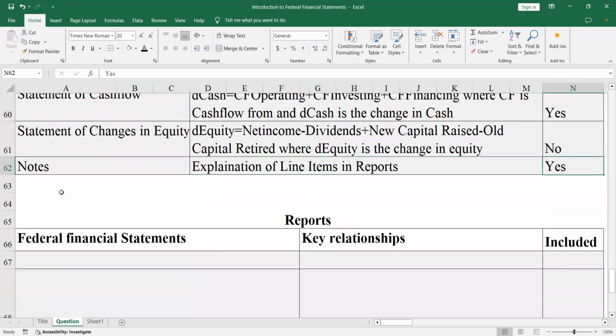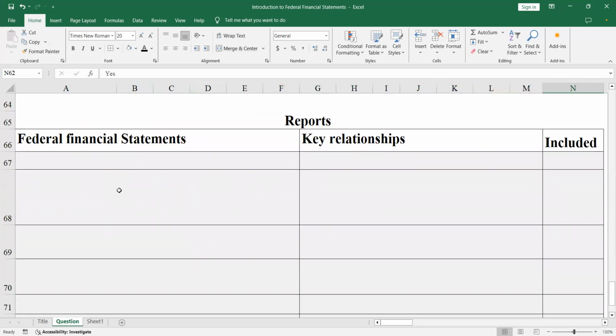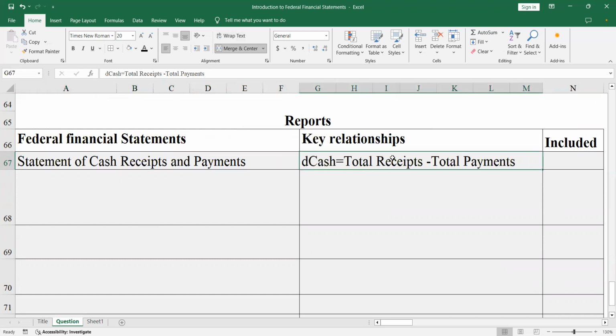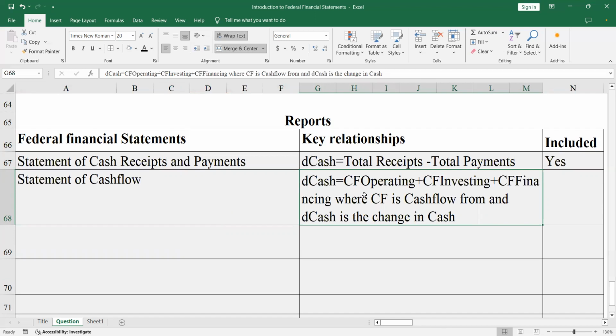So if the notes are given, what are actually the things in the federal financial statements? We have the statement of cash receipts and payments, which is simply what are the sources of cash versus what are the sources of payments. The second is the statement of cash flows, which is cash from operations plus cash from investing plus cash from financing activities. So both of them focus on the cash side of the picture.